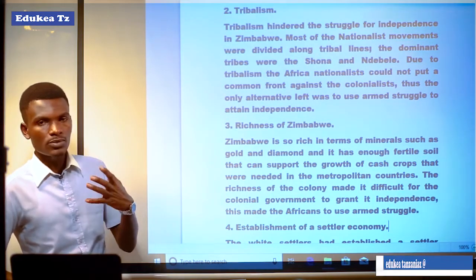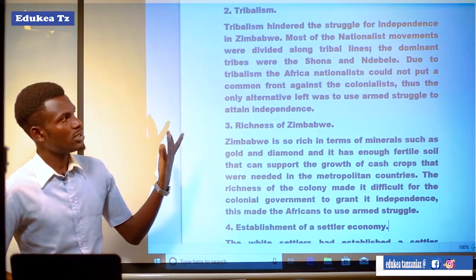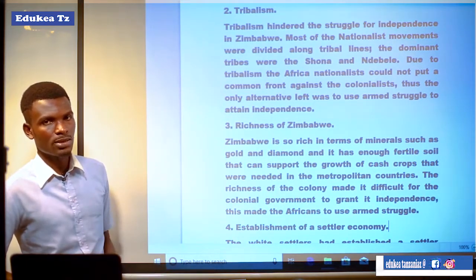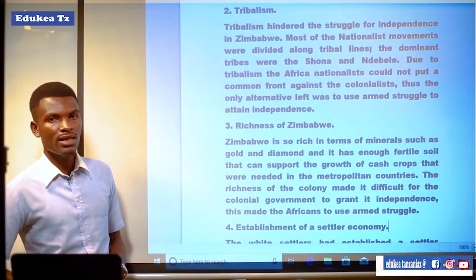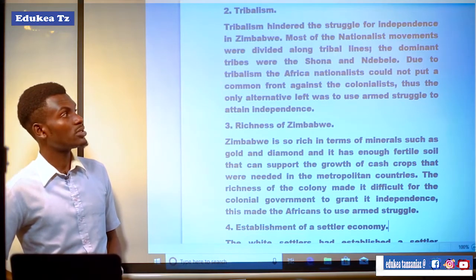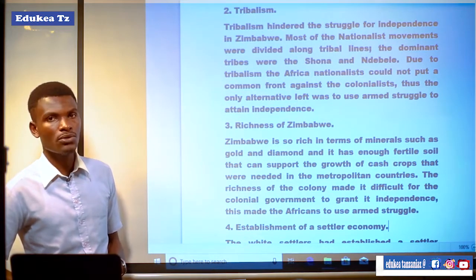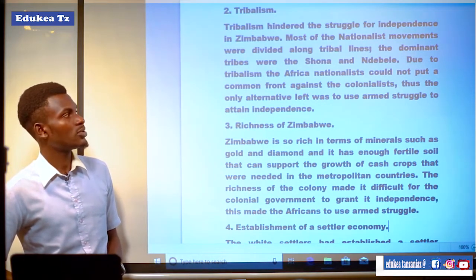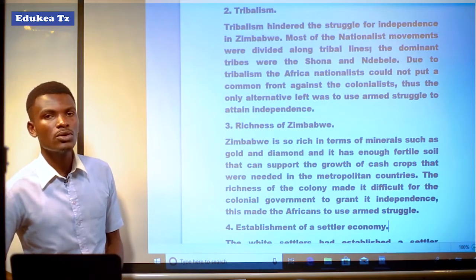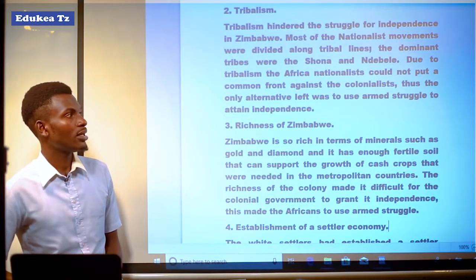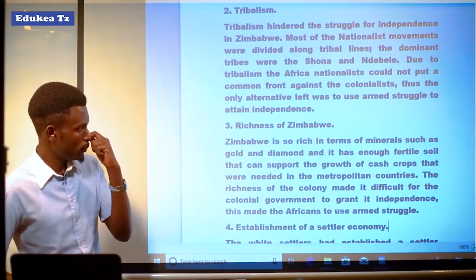It means that they could not unite between the tribes which were present in Zimbabwe, like the major tribes, the Shona and Ndebele, who were not ready to unite together to fight for independence through peaceful means. So the alternative way which they saw was to use the armed struggle to fight against their colonialists in order to attain the majority rule.